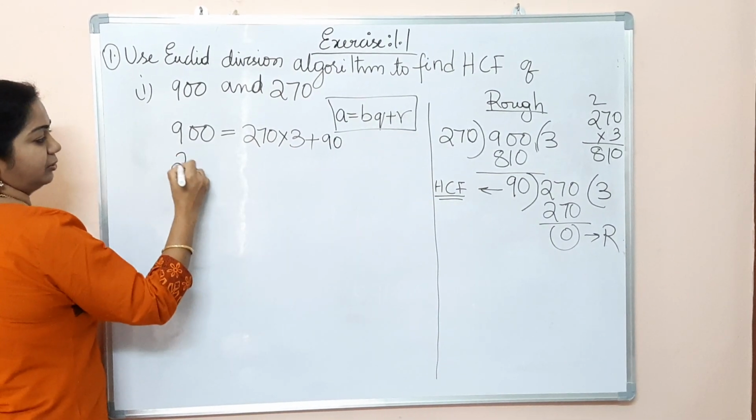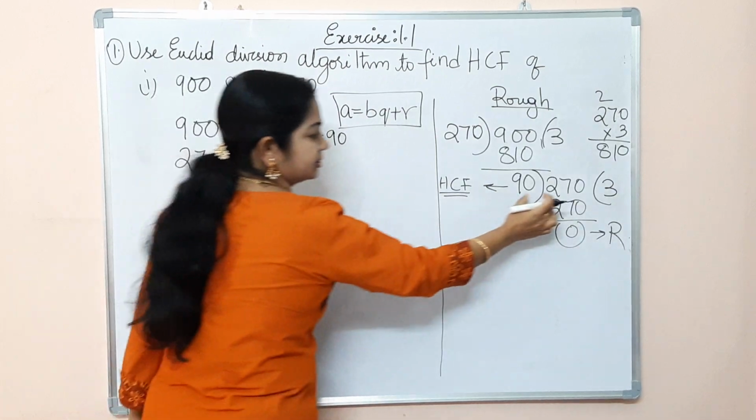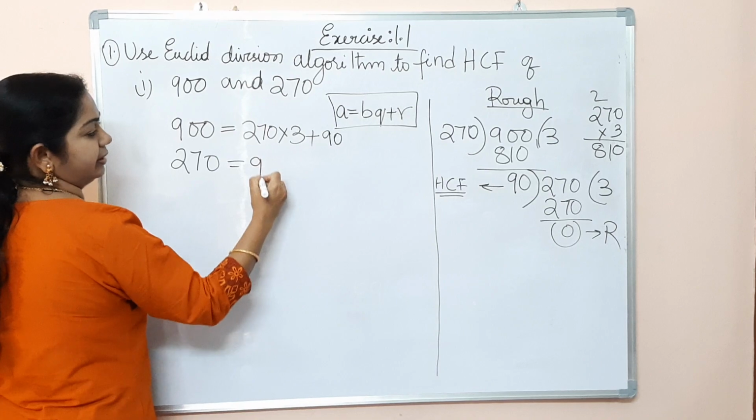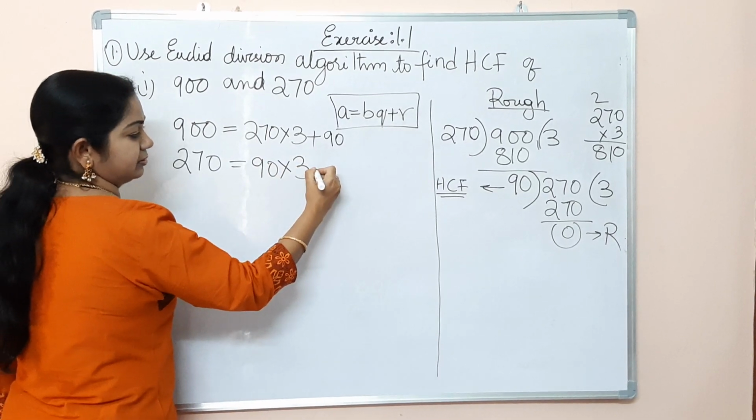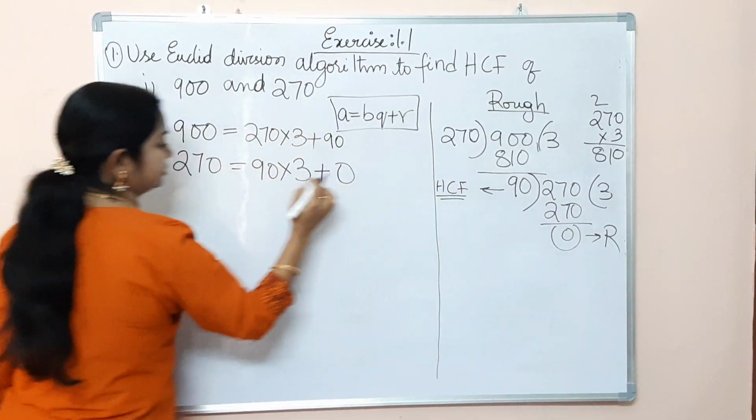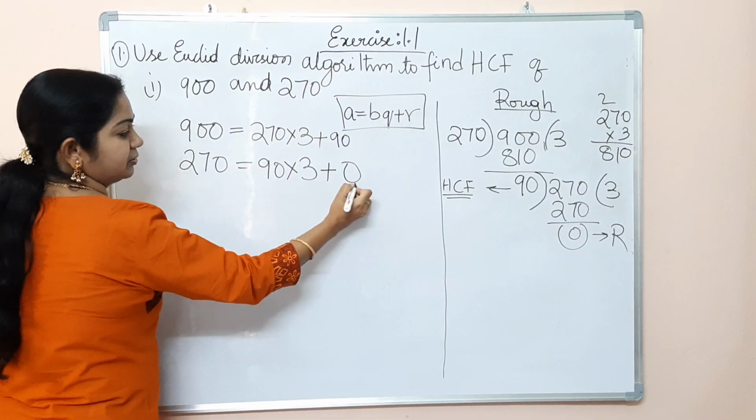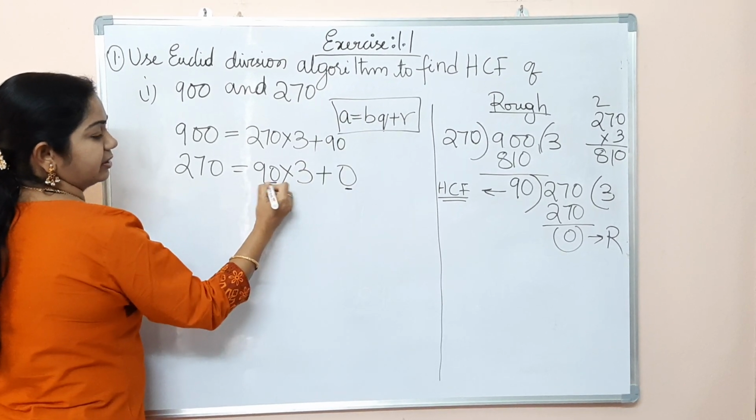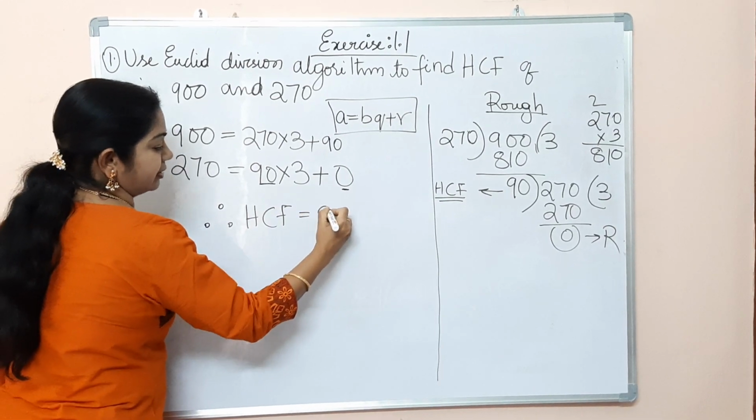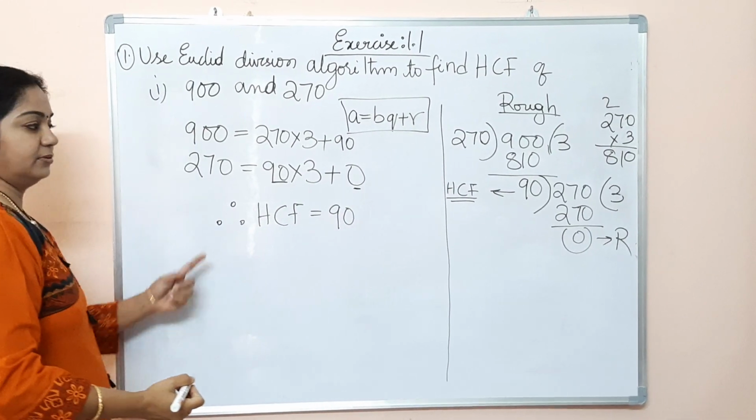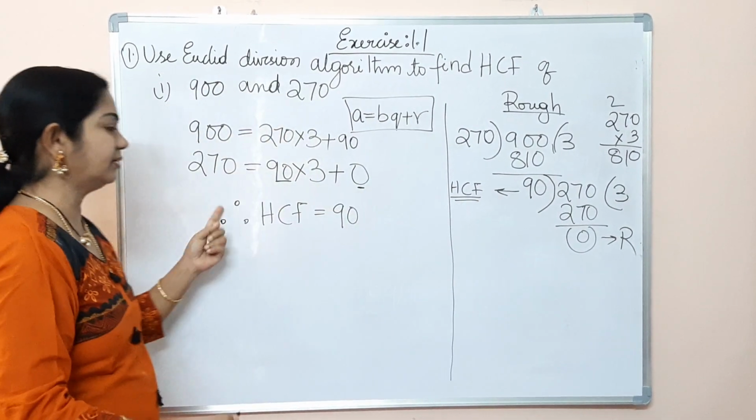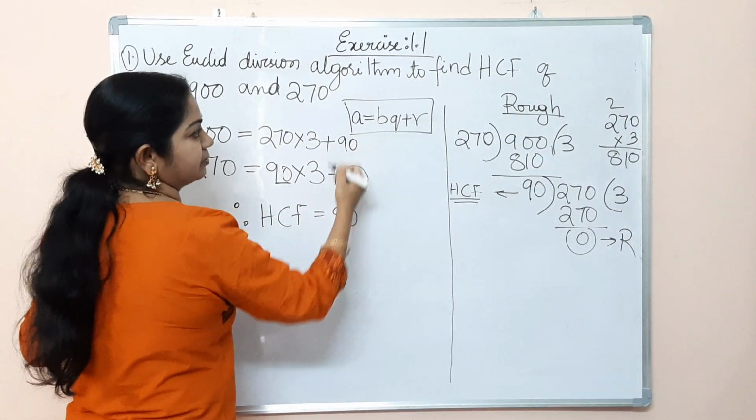Then again taking 270, now here this is our a. b into q, 90 into 3 plus 0. The remainder in bq plus r is 0. When 0 comes, then you have to stop, and therefore our HCF is 90. So do the long division in the rough part, and write it in the form of a is equal to bq plus r.